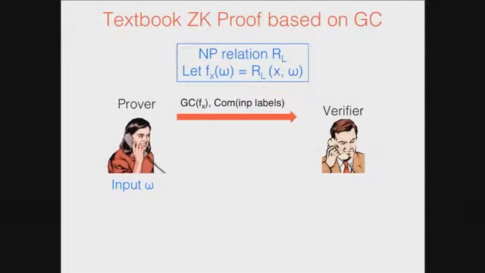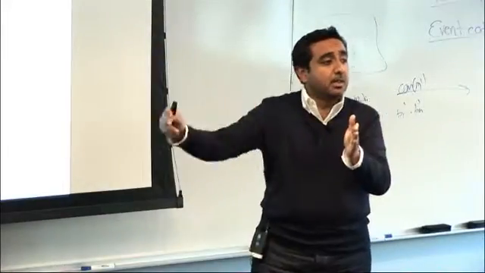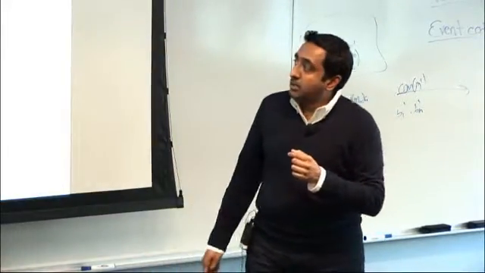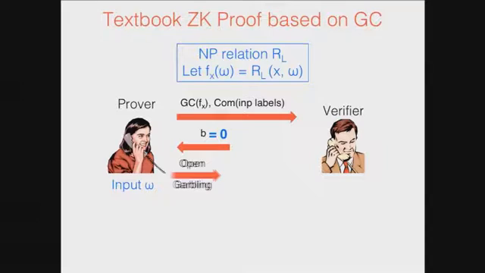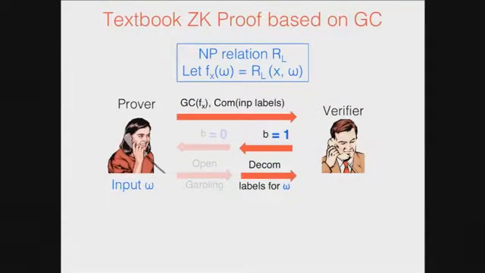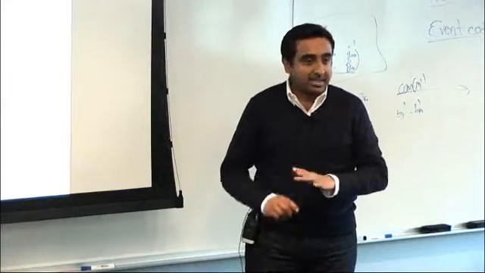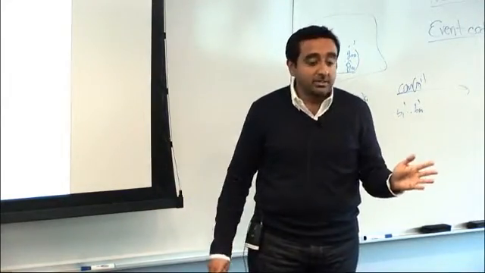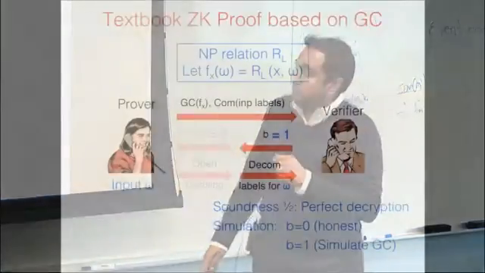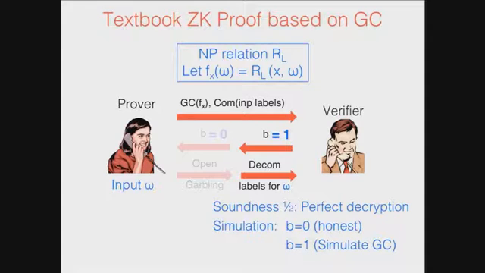You can think of the prover just giving the garbled circuit for this function and committing to every input label in the garbled circuit. Now, the verifier can say b equals 0, and you just open the garbling, and if it's b equals 1, you just give the labels corresponding to the witness. The verifier will check if the circuit evaluates to 1. This is actually a very simple zero knowledge proof based on garbled circuits. You can also do soundness and simulation, but I'm not going to get into it.